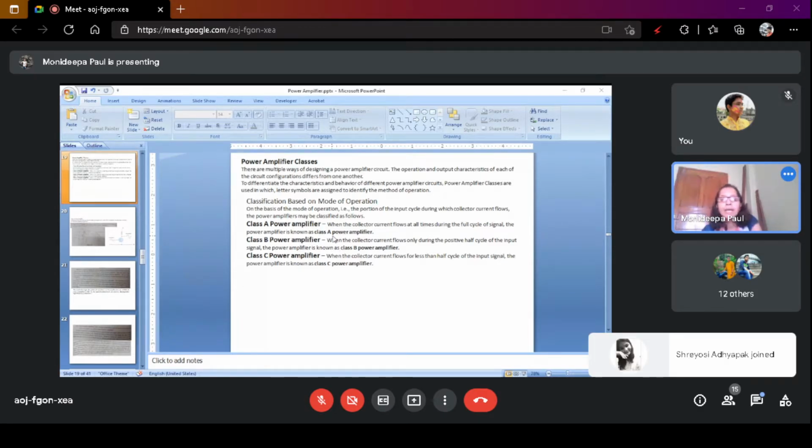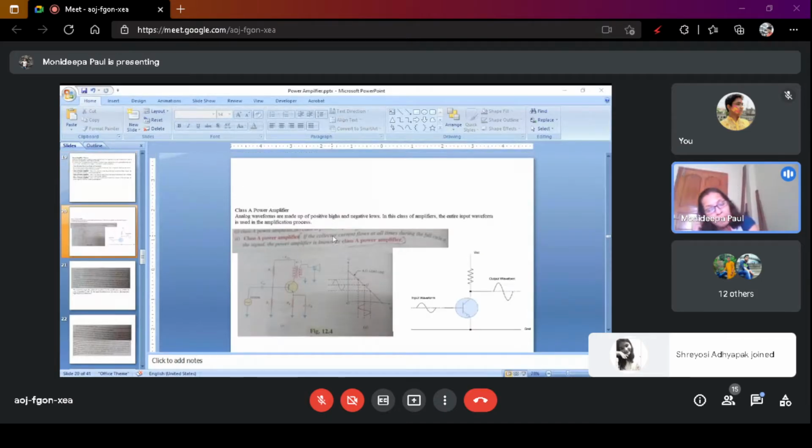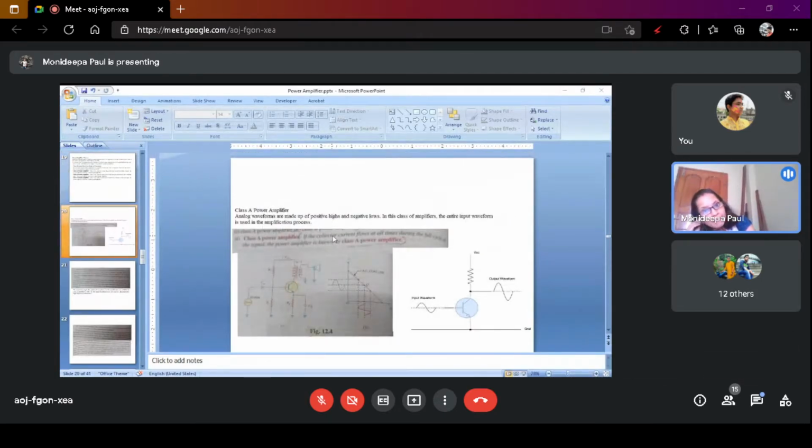So first we discuss the class A power amplifier. Class A power amplifier has 2 types. One is the series fed, another one is the transformer coupled. First we discuss the series fed power amplifier. Efficiency of the series fed power amplifier is near 25 to 30%, very, very low. Due to this reason, we use transformer coupled class A power amplifier. Transformer coupled class A amplifier efficiency is 50%.